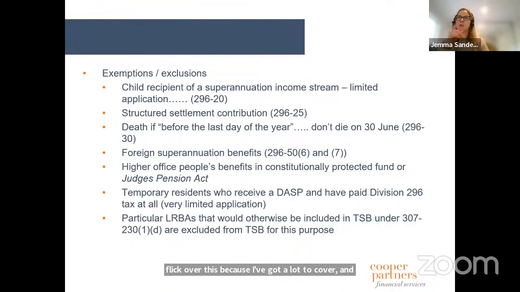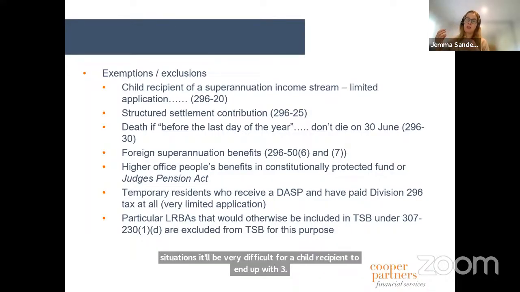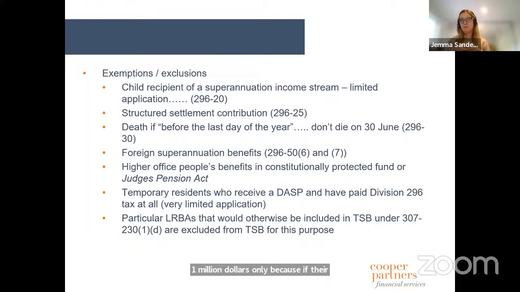So a couple of exemptions here is the child recipient of a super income stream. That makes sense because in most situations, it would be very difficult for a child recipient to end up with $3 million, only because if their parent dies and a new pension is commenced for them, they can only commence a pension up to the transfer balance cap. And it's the transfer balance cap of the parent divided by the number of children that might receive a new pension. So it's highly unlikely, unless, of course, they had an asset in there that went gangbusters.